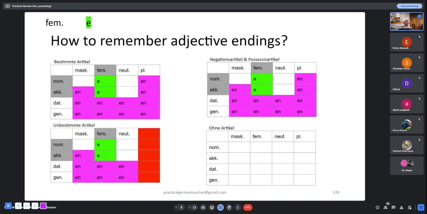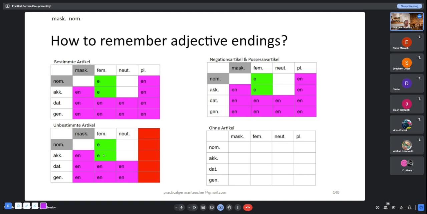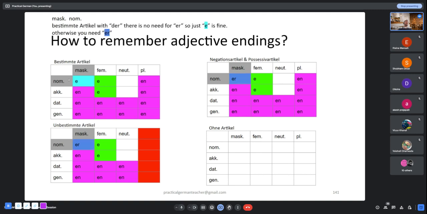Few more blocks are left. Let us look at masculine nominative. Here, if you want to know what the adjective ending is, there are two sets of rules. It is a for bestimmte article and it is er for other scenarios. Now, how do you remember this? Just ask yourself, what is the bestimmte article for masculine nominative case? It is der. Normally you say der. And because the sound of er is already there, the adjective ending need not have the sound of er. So it has a.